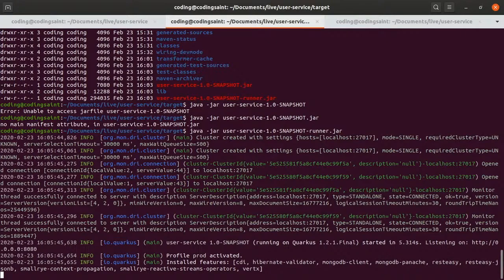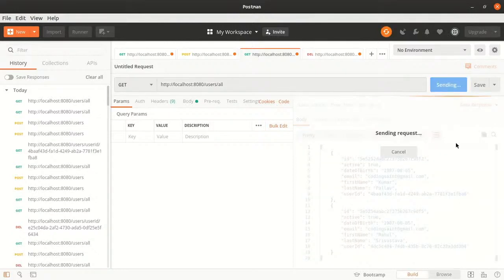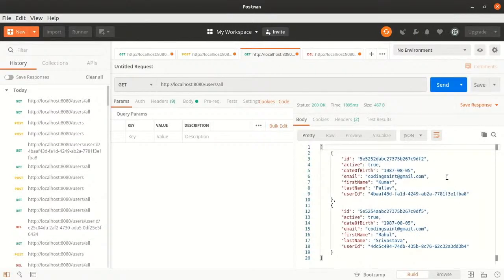So what we need to do is build a native image. But let's see if it is working or not. Let me show you. If I just try it again, yes, it should be working. Yes, it is still working. So our entire jar is working currently, not in live mode. But as I said, this is not what I liked. I did not like that it took this much time, even on this low-end laptop. So what should I do? I should build a native image.